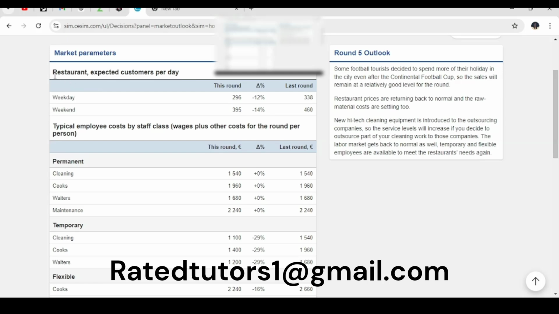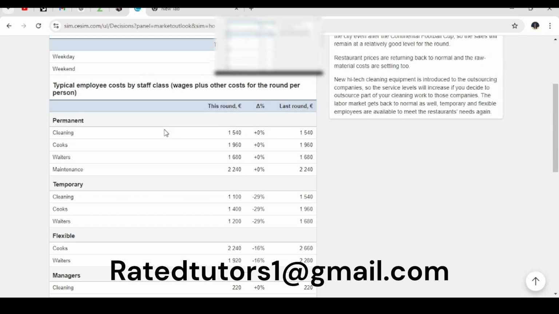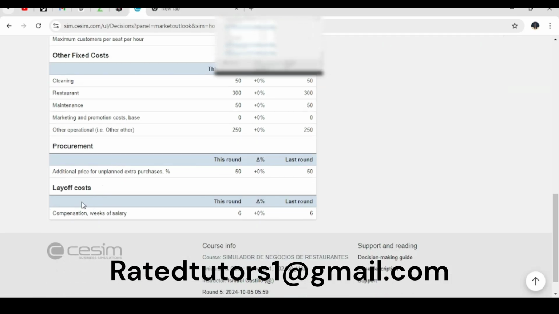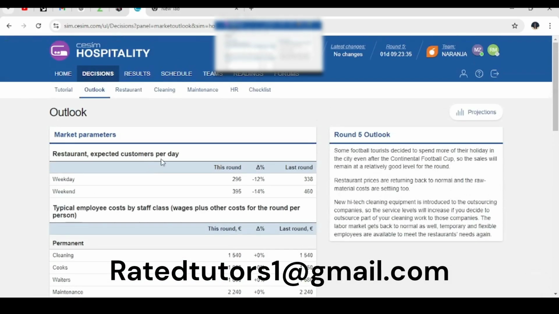Here we're being told the restaurant expected customers per day. This round is 296 for the weekday, and for the weekend we have 395. Then the typical employee costs by staff class. That's the amount of money that we're going to pay our staff, for the cleaning, the cooks, the waiters, all that is here. And lastly, we have the layoff costs. For the layoff costs, you can see that we have compensation, whereby we have 6. That's what we have under the outlook.